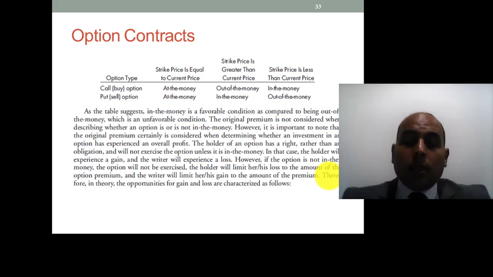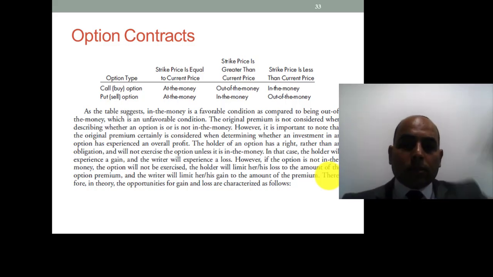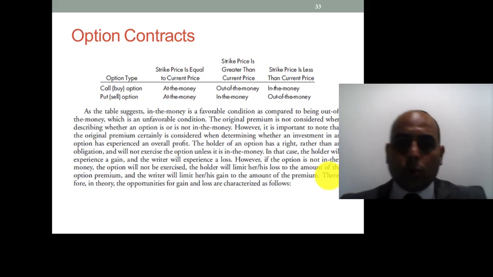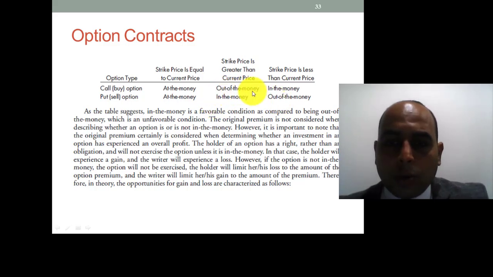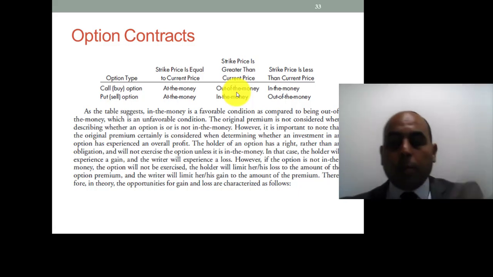When the strike price of the foreign currency, for example 3.5, is greater than the current price, which is 3.4, then with a call option to buy it, it will not be favorable for you. So in this case, we will call it out of the money. We are talking about an unfavorable position.